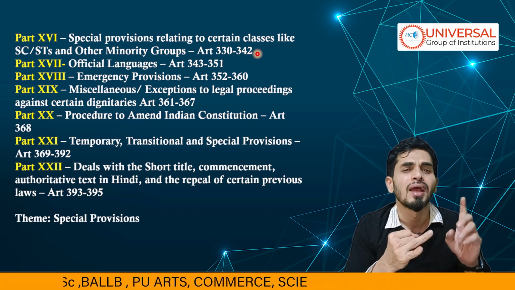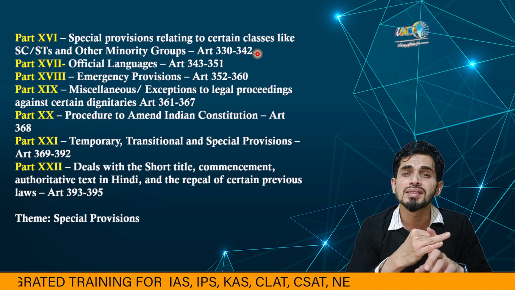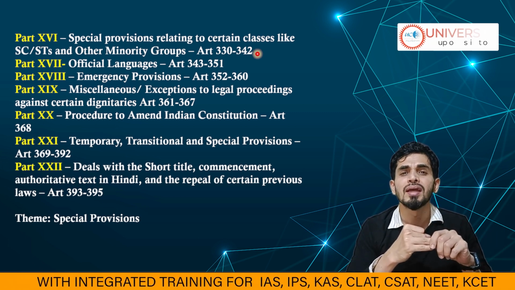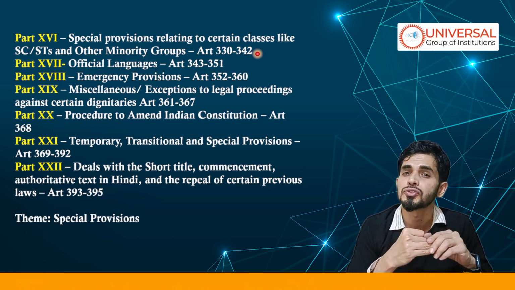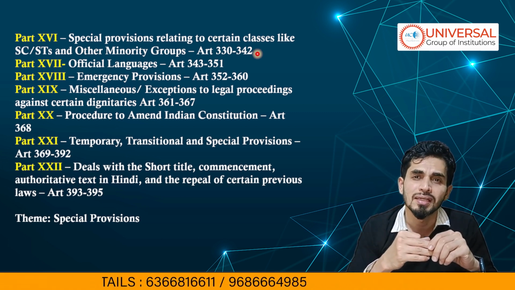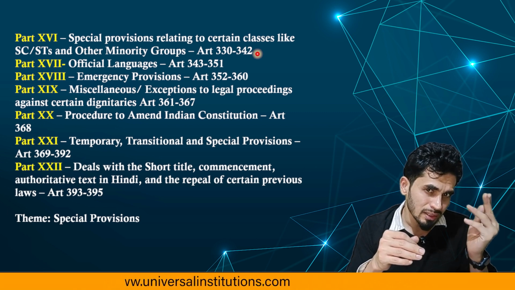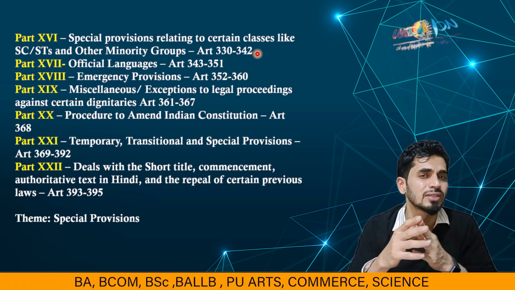We'll talk about it later. Article 356 talks about emergency in the state. It is called breakdown of constitutional machinery in the state. And financial emergency is article 360. That is, we need to remember articles 352, 356 and 360.